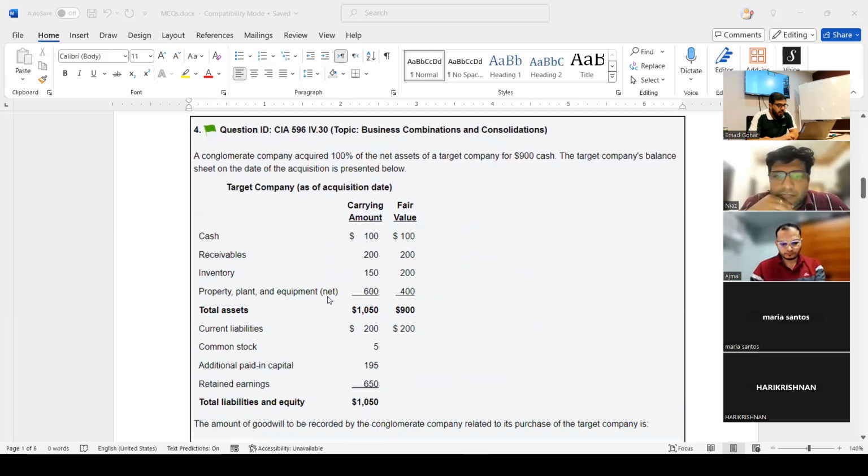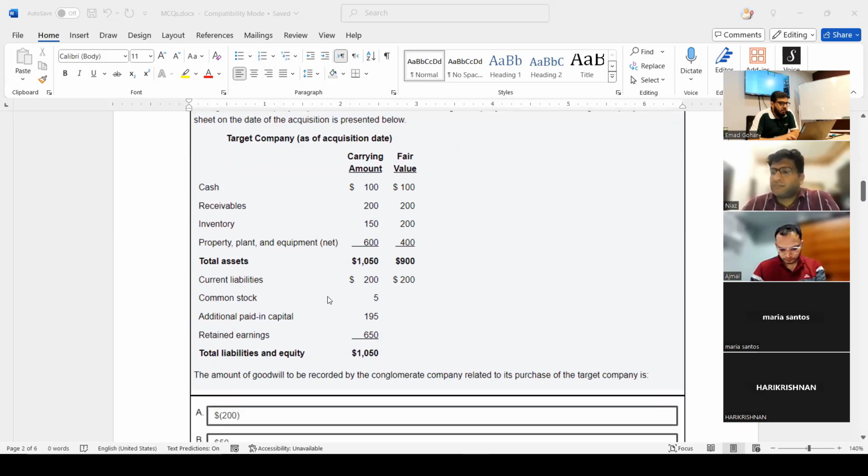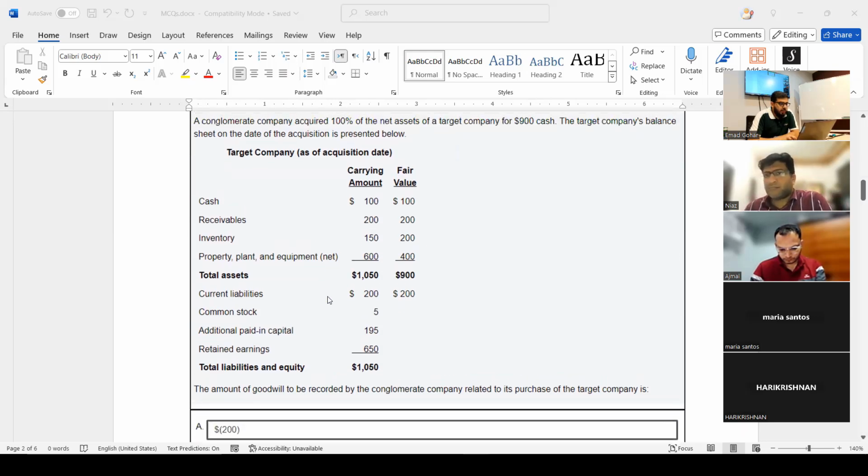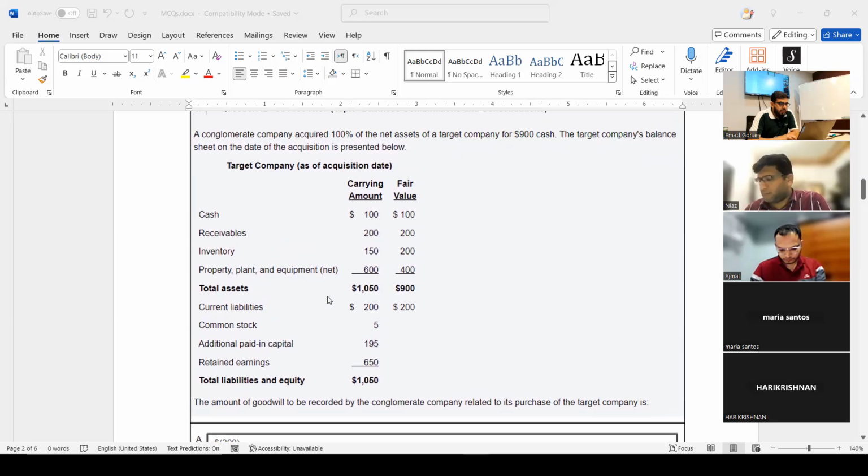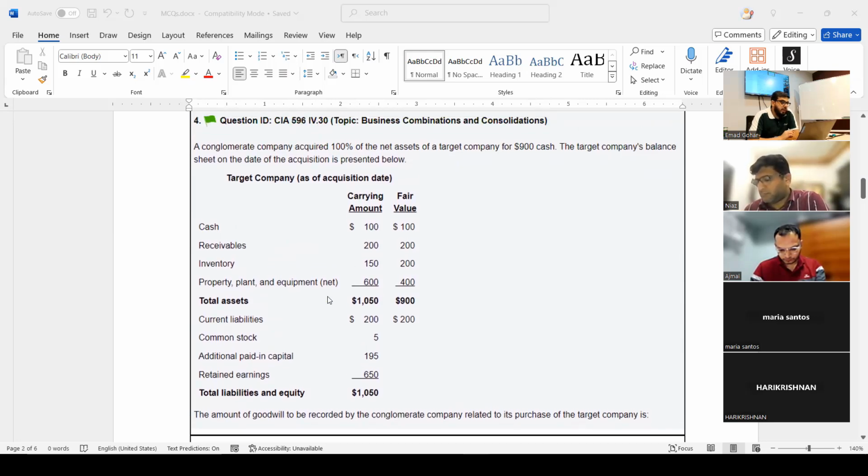Okay, we have a short calculation question, like a basic question you can expect in the exam. They say, what is the amount of goodwill to be recorded by the company related to the purchase of the target company? Company acquired 100% of the net assets of the target company for $900 cash. The target company balance sheet is below.